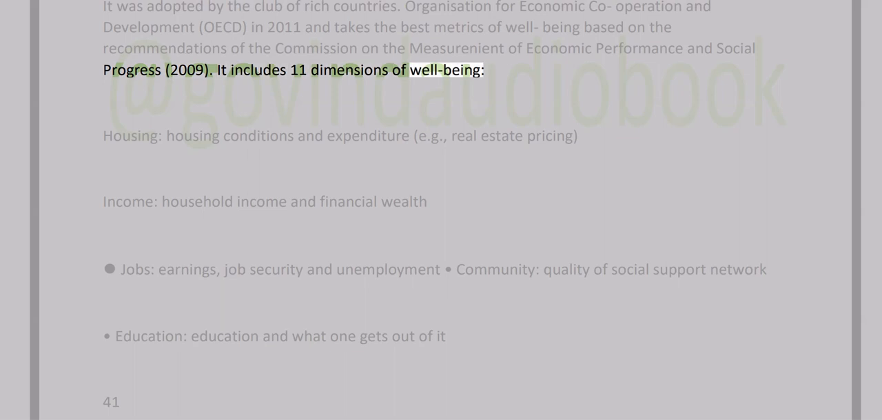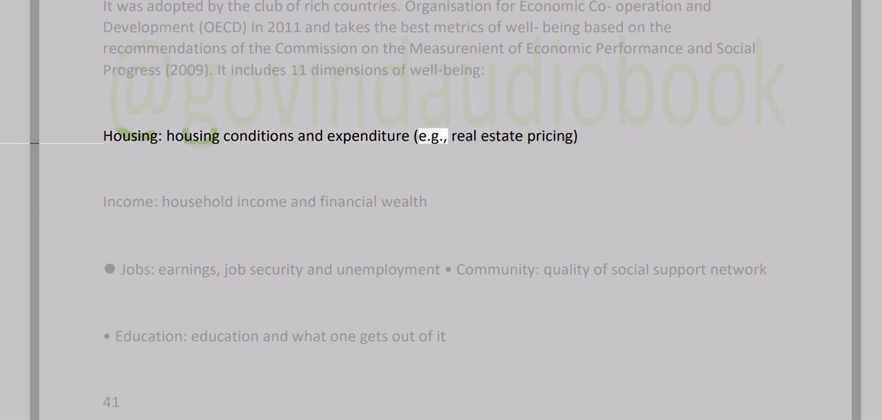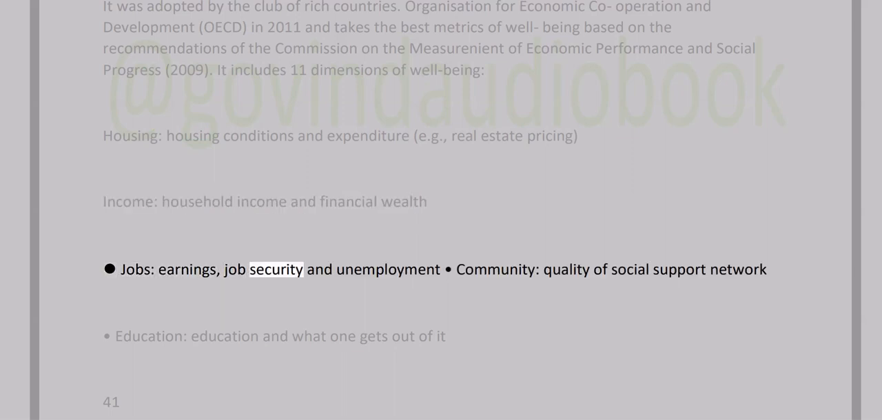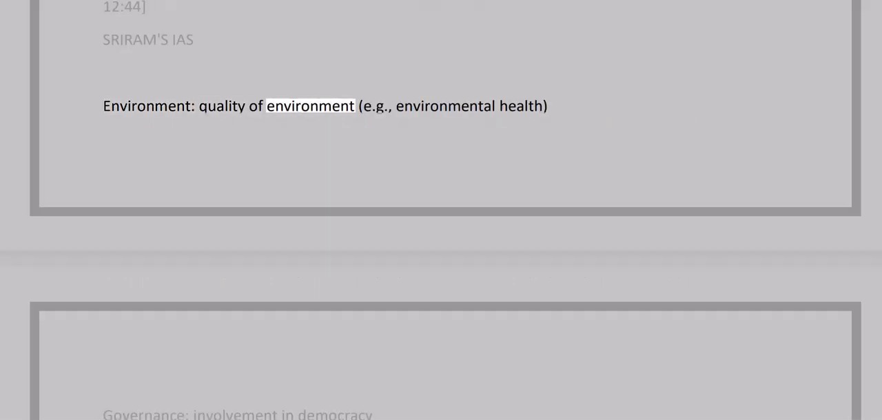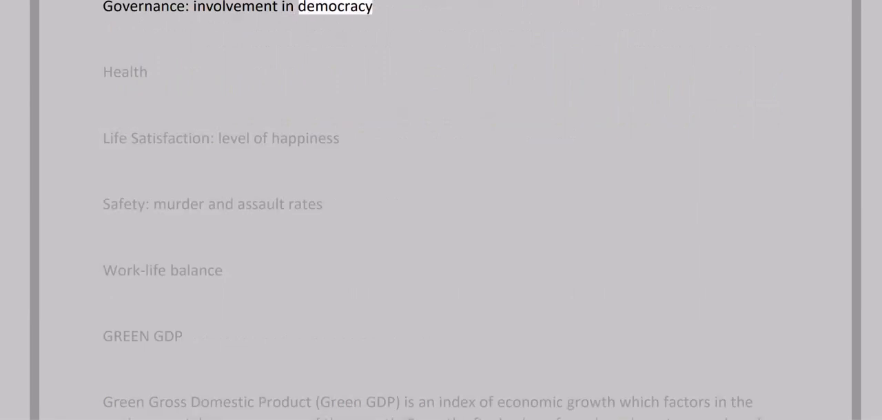It includes 11 dimensions of well-being: housing, conditions and expenditure, for example real estate pricing; income, household income and financial wealth; jobs, earnings, job security and unemployment; community, quality of social support network; education, and what one gets out of it; environment, quality of environment, for example environmental health; governance, involvement in democracy; health; life satisfaction, level of happiness; safety, murder and assault rates; and work-life balance.